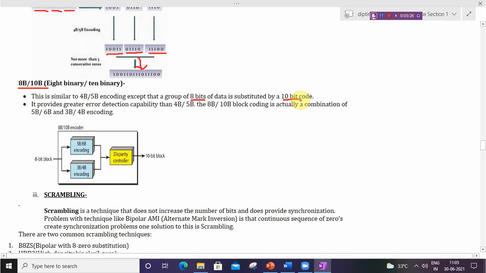The 8B/10B block coding is actually a combination of 5B/6B and 3B/4B. 5B plus 3B means 8-bit input, and 6B plus 4B means 10-bit output. So it is a combination of 5B/6B and 3B/4B encoding. So this is block coding.